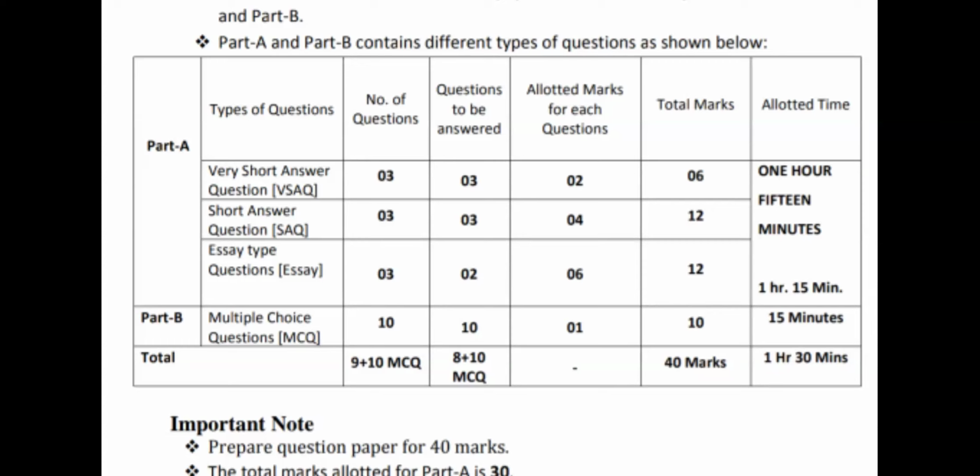And for short answer questions, our students have to write minimum 5 to 6 sentences. As well as essay type questions, it is minimum 8 to 10 sentences they have to write. This is the minimum; the maximum may exceed it. Okay, clear. This is about our question paper.